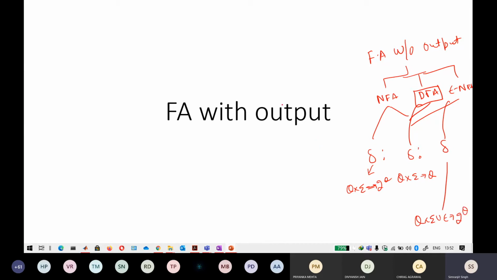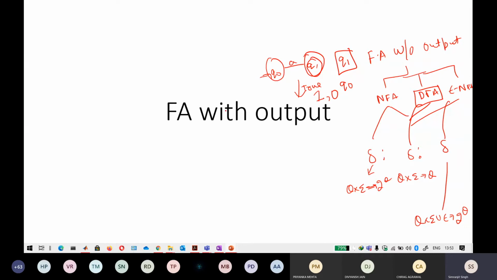In all of these automata, when I transition from one state, from q0 to q1, there is no output coming out of it. If it is acceptable, I know that it ends at a final state. If it can end at any other state, that is non-final. Output means that by transitioning from q0 to q1, it is outputting a value, like 1, or 0, or true. Anything can be outputted.